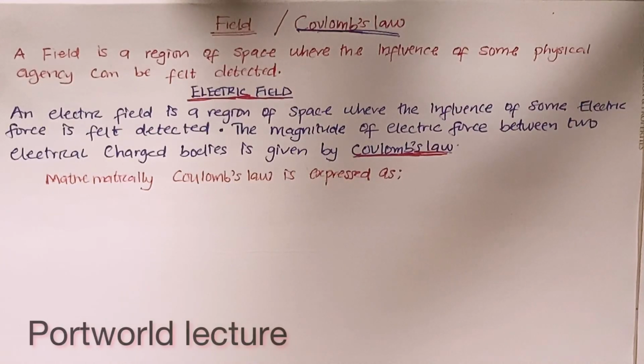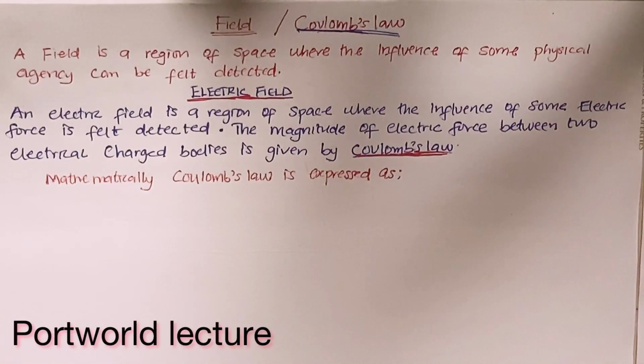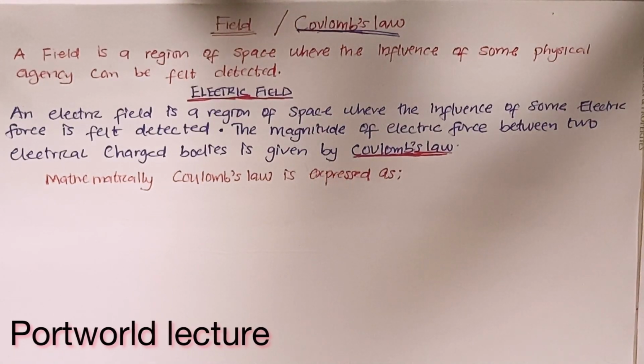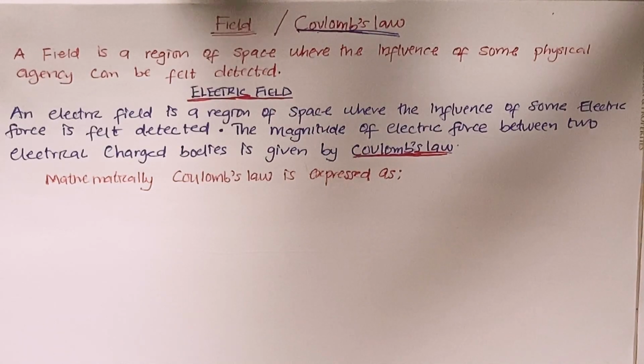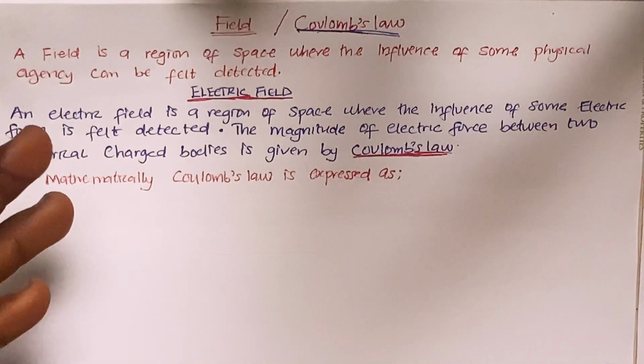What is a field? A field is a region of space where the influence of a physical agency is experienced. But what are the physical agencies we are talking about? A physical agency might be force, and we have different types of force as far as fields are concerned: the electric force, the gravitational force, and the magnetic force. But in this case, I'll be talking about the electric field.